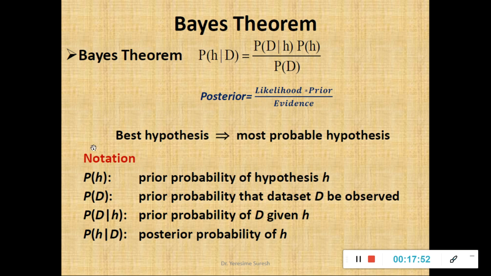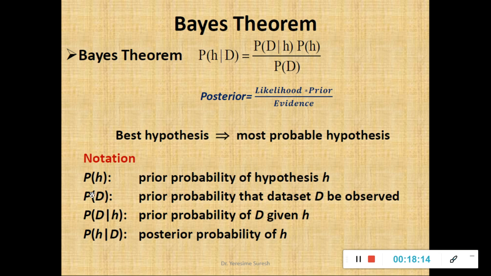So the notations for the Bayes theorem: P(H) stands for the prior probability of the hypothesis H. I repeat, hypothesis is nothing but the assumption which is true. P stands for probability, so P(H) indicates the prior probability of hypothesis H. Similarly, P(D), D stands for data set or your training data.